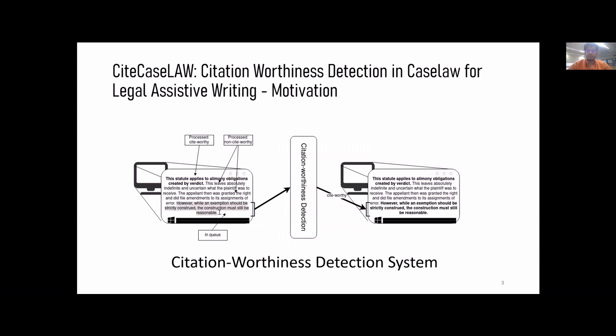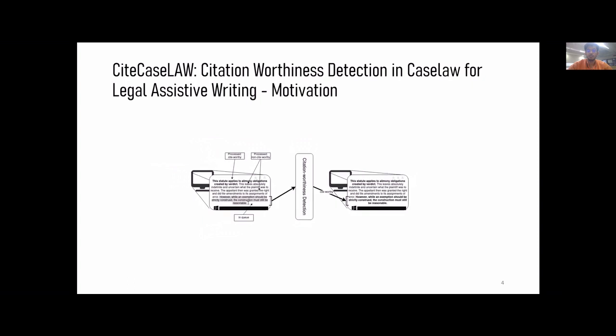Lawyers and paralegals are required to cite related cases while drafting an ongoing case. With the development of AI recommendation systems, it is possible to do so, but it comes with the overhead for the recommendation system to find suitable citations for the given sentences. Our work tries to overcome this by selecting the sentences that could be the potential candidates for the recommender system, eventually reducing its burden by working on those sentences only.